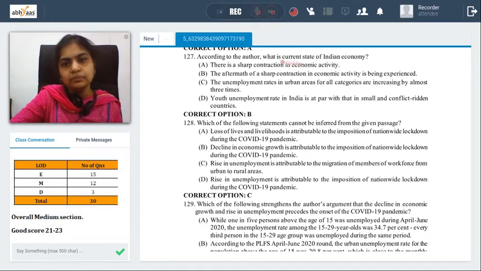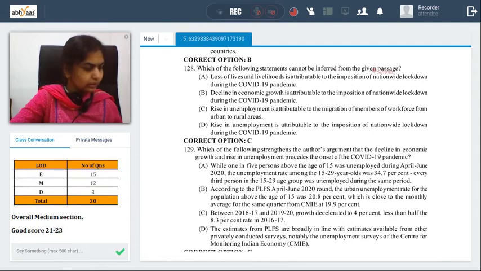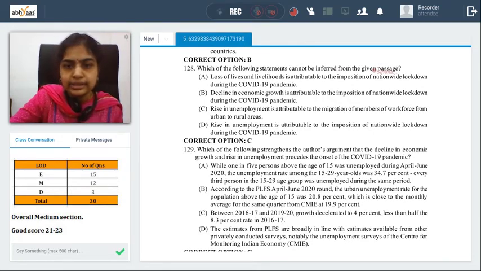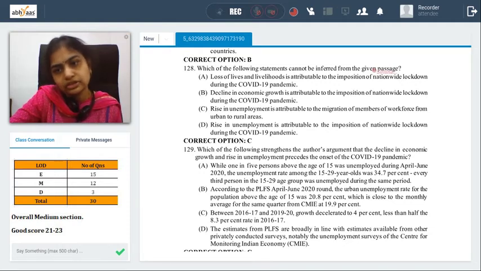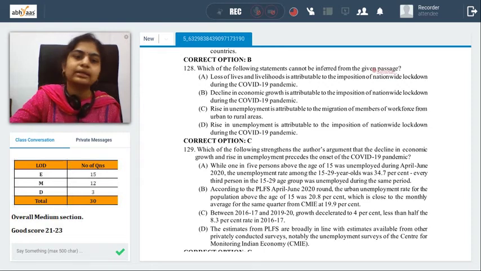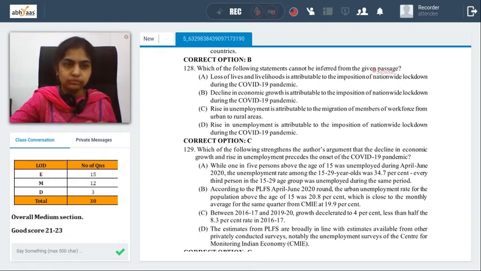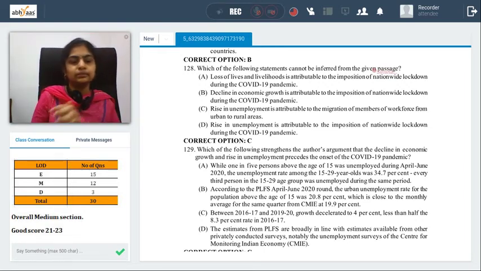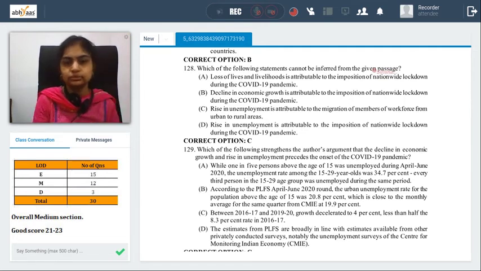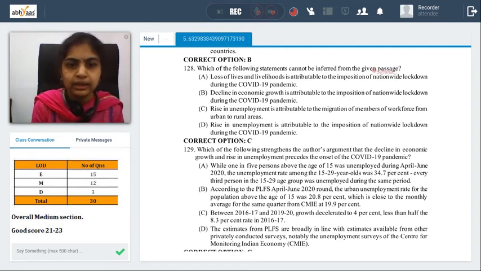Which of the following statements cannot be inferred from the given passage? Cannot be inferred. Which of the following you cannot connect from the passage? So you have 128 here. Loss of lives and livelihood is attributable to the imposition of nationwide lockdown during pandemic. Pandemic, jobs were lost, people migrated, and in the process, they had suffered too. So it can be inferred.